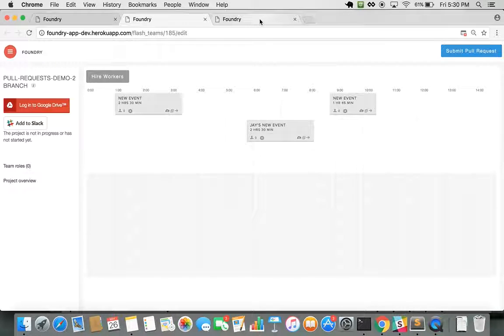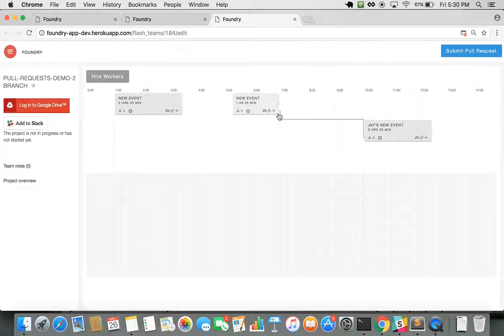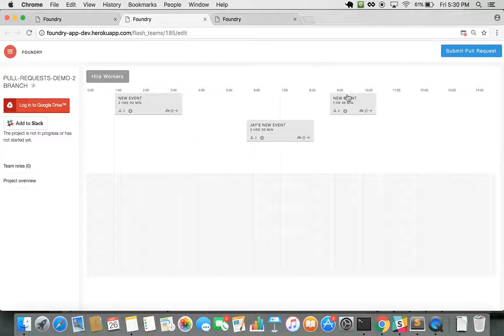So now we have two changes that are trying to be proposed. One is trying to add a handoff from new event to J's new event. The other one is trying to swap the ordering. Now these two changes are contradicting. You cannot have them be in Foundry at the same time.